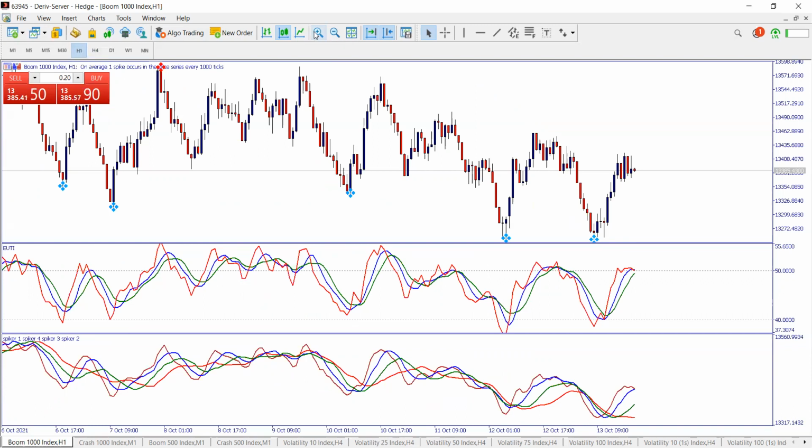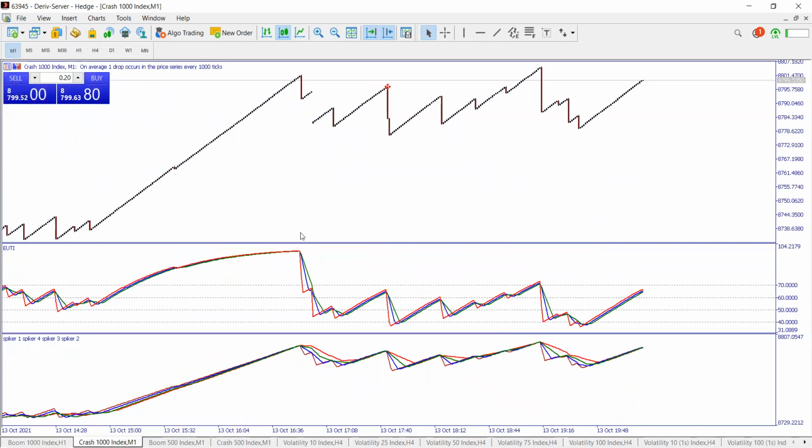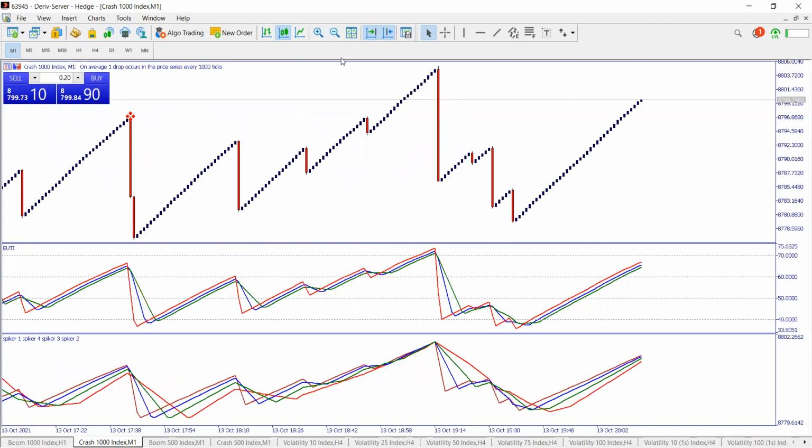All right, so we have Boom 1000 and we have Crash 1000. On Crash 1000, you can notice that it almost looks the same, but the only opposite is that on Crash, it is the red candlesticks which are bigger than the blue candlesticks. Guys, are we together on this one? So it means that Crash is always buying, and then suddenly, hastily, it just explodes and falls down. On boom, we want to focus on buying it, and on crash, we want to focus on selling it.